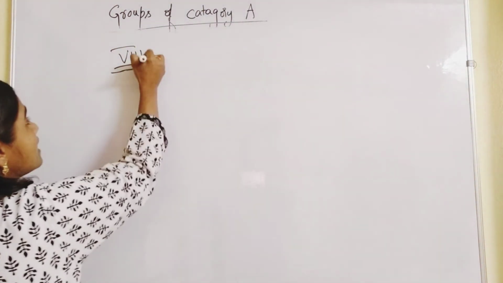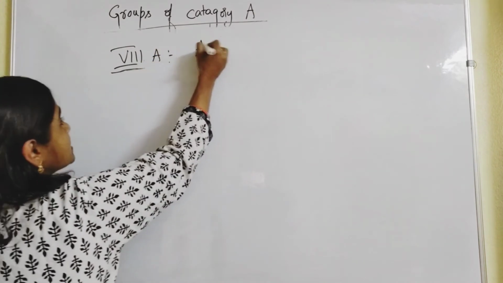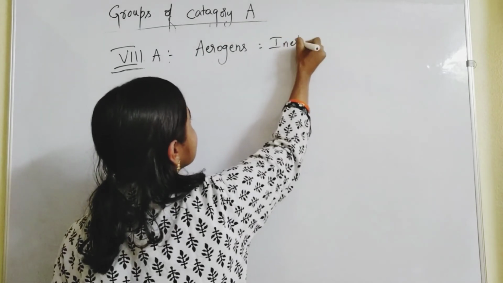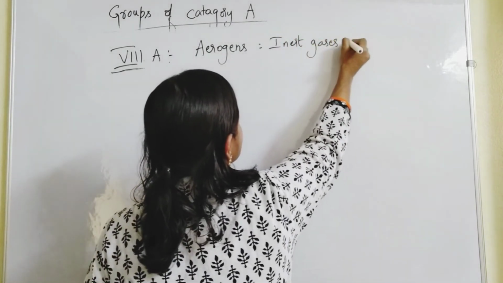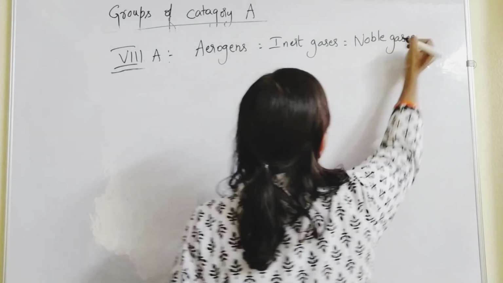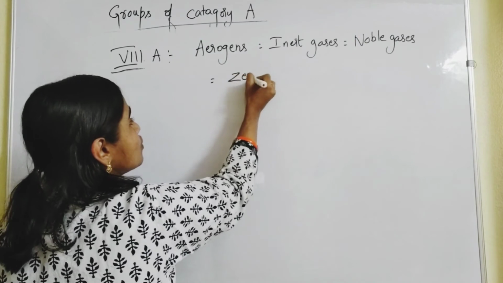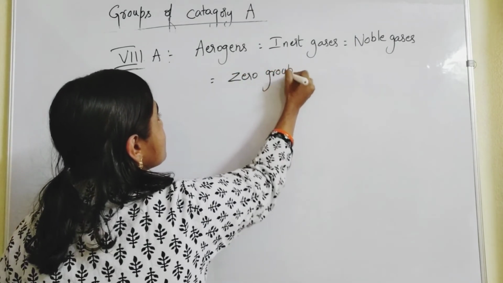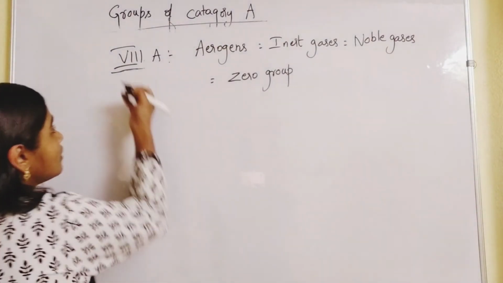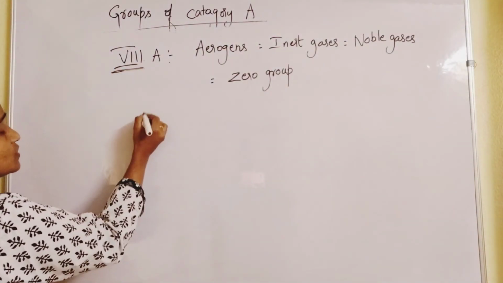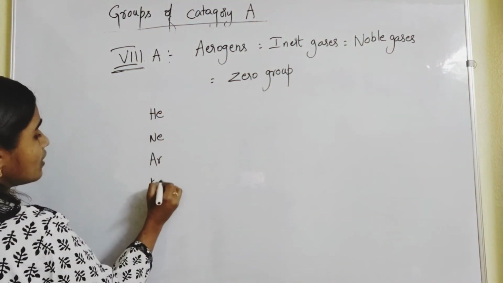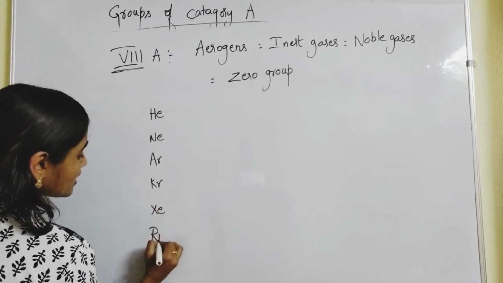8th A group elements are aerogens, or inert gases. They are also called noble gases, or zero group elements. So, all this comes under 8th A group. What are those elements? Helium, neon, argon, krypton, xenon, radon.